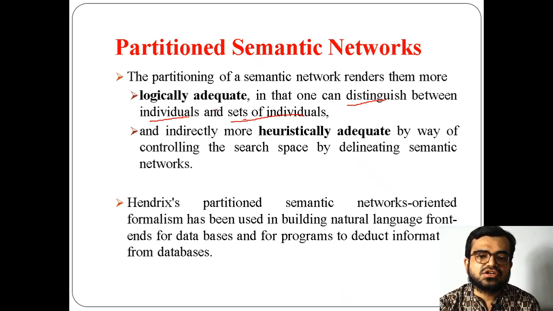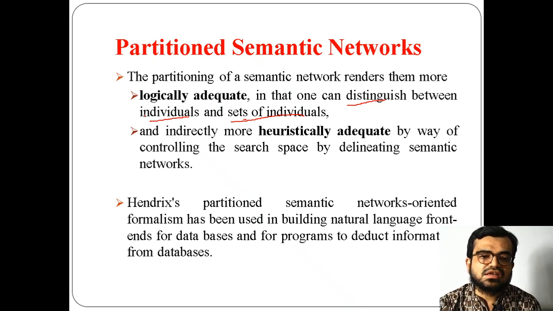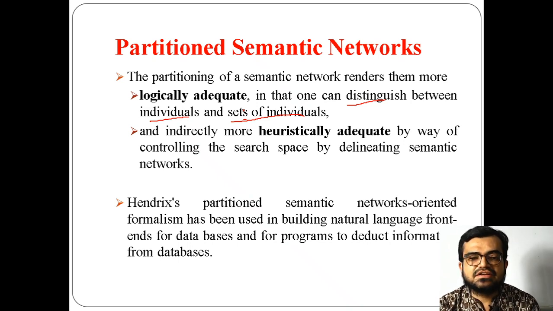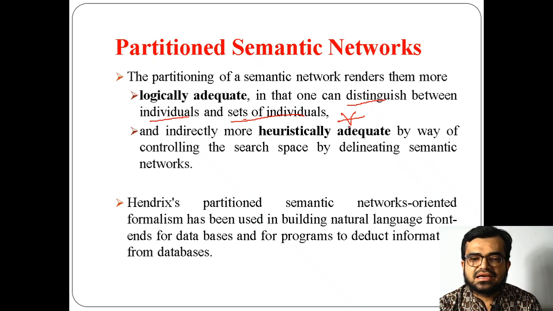Like an individual is a dog and a set of individuals means every dog. An individual means a delivery boy and a set of individuals means all delivery boys. So you are differentiating between both by using the universal quantifier symbol in semantic networks, and also by dividing a specific semantic network, half of the part with the general statement. So you can say that indirectly it is heuristically adequate.